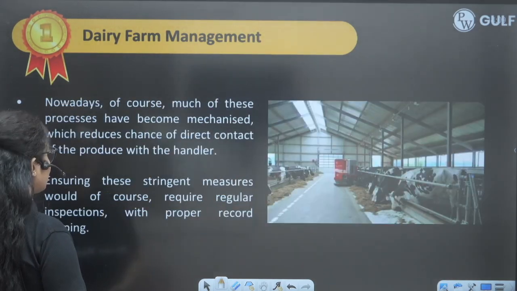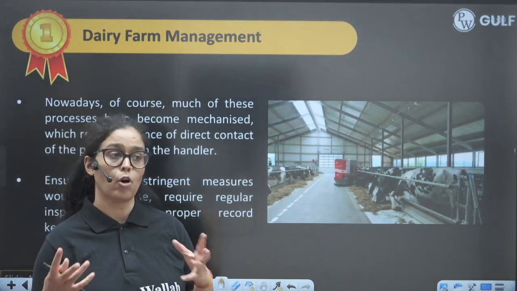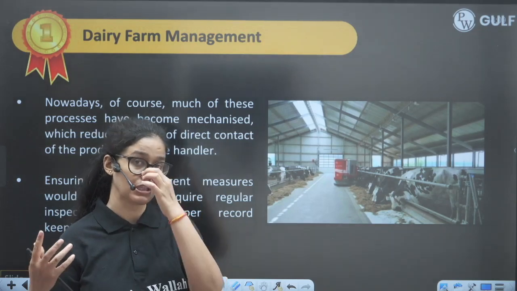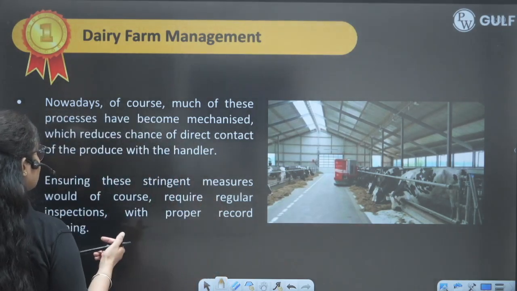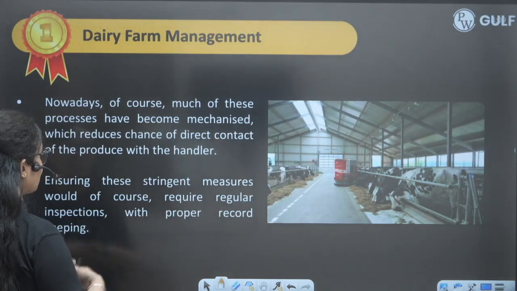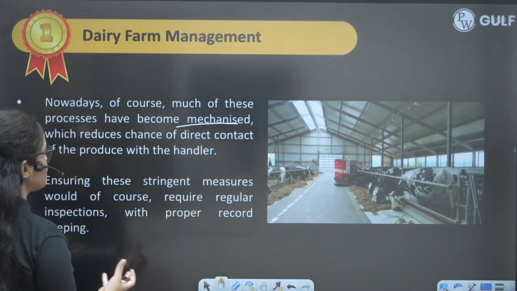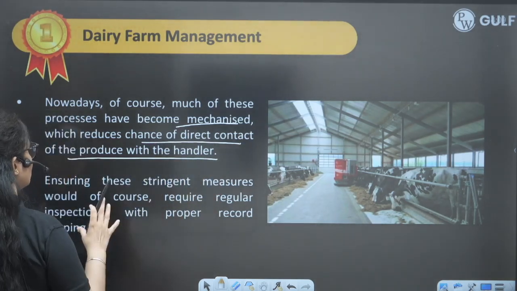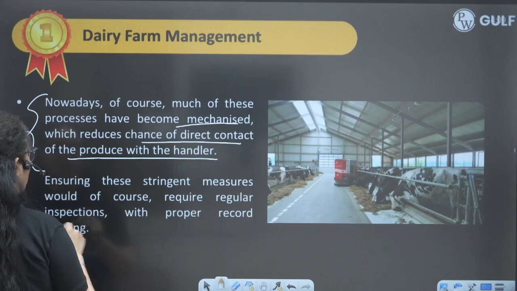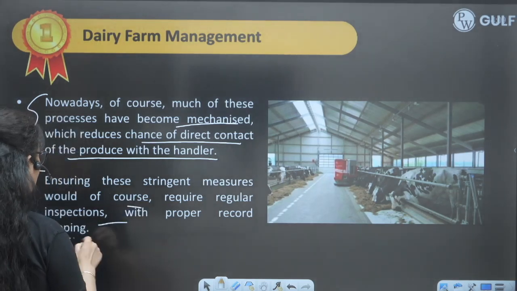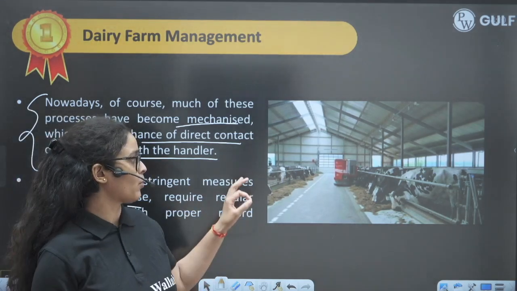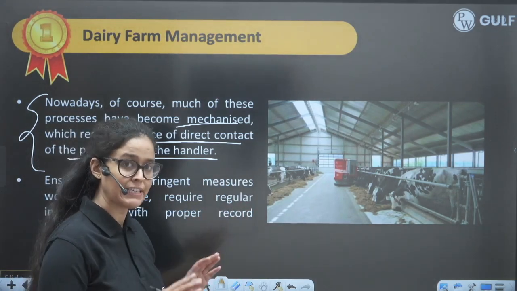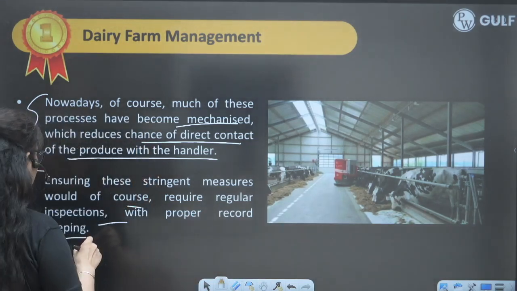That is again very important. We need to make a room or a storage house to store the huge amount of milk, right? And next, we know that many things are basically mechanized now. So we are using machines, which reduces the chance of direct contact of the produce with the handler. So this is basically happening nowadays. But still we need proper cleanliness and hygiene, and a proper record of them, right?